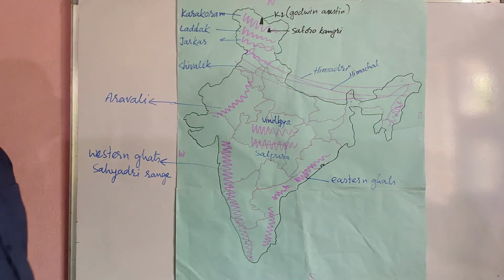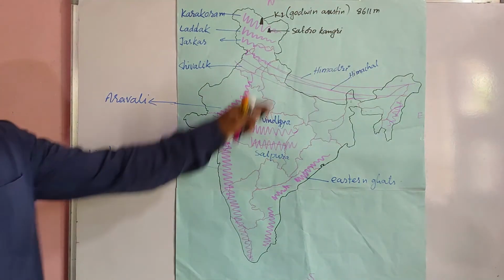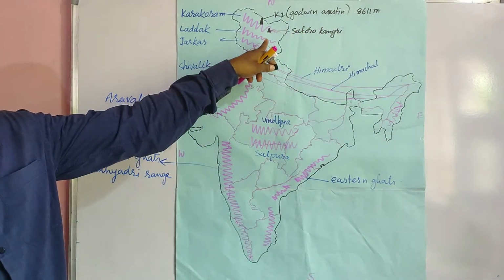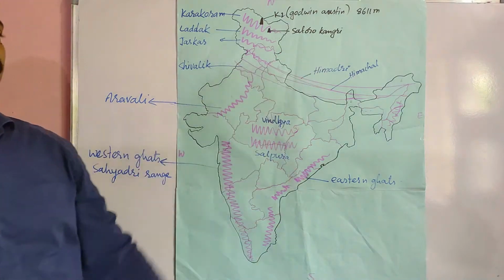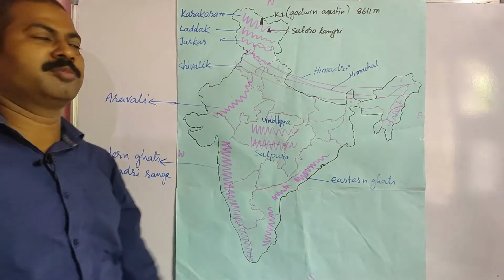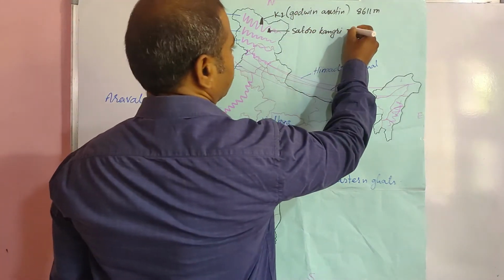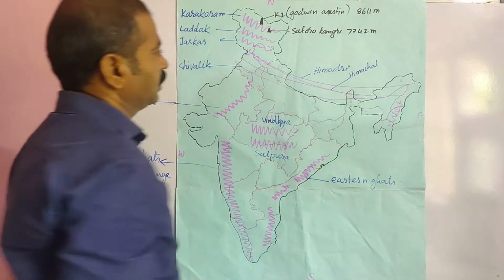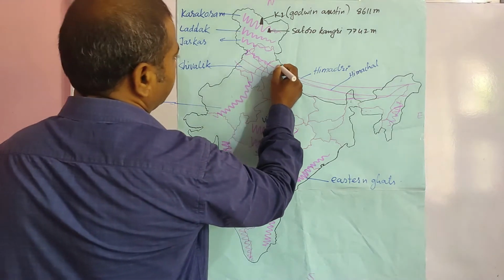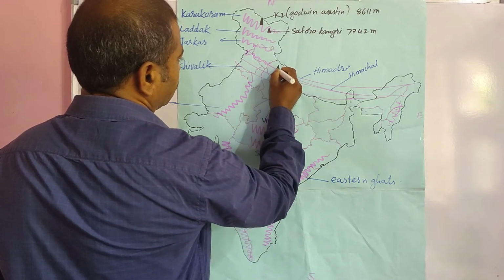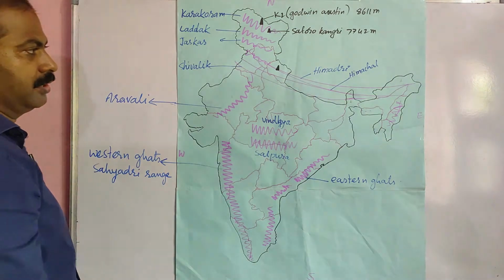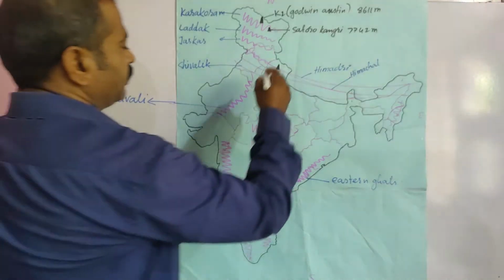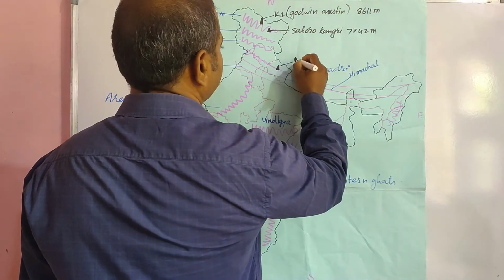Okay, and the height of K2 or Godwin Austen is 8,611 meters, and the height of Saltoro Kangri is 7742 meters. Okay, we find a peak in Uttarakhand, and its name is Nanda Devi.